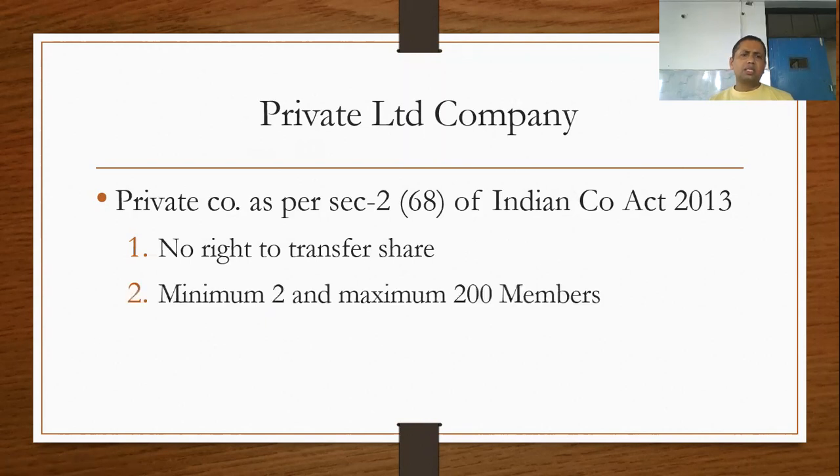The next point is, in a private limited company, a minimum of 2 and a maximum of 200 members are required to start a company. At a minimum, 2 persons have to come together so the private company can be started. There is a minimum limit and also a maximum limit, not exceeding 200 members in a private company. The third is that a public issue is not allowed for a private company.